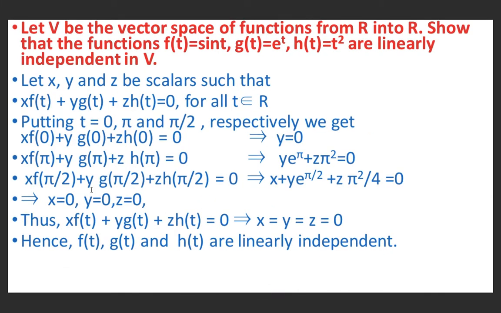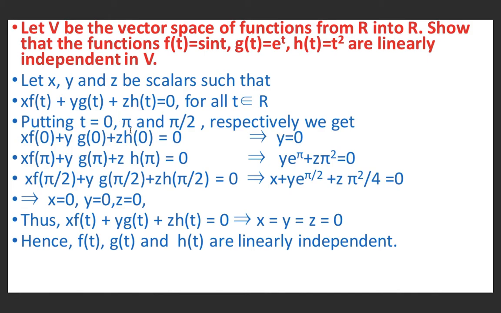Now we will prove that if V is a vector space of functions from R to R, then the functions f(t) equal to sin t, g(t) equal to e raised to t, and h(t) equal to t square are linearly independent in V. Let x, y, z be scalars such that x f(t) plus y into g(t) plus z into h(t) equal to 0 for all t belonging to R. If we put t equal to 0, pi and pi by 2 respectively in this equation, we get x into f(0) plus y into g(0) plus z into h(0) equal to 0.